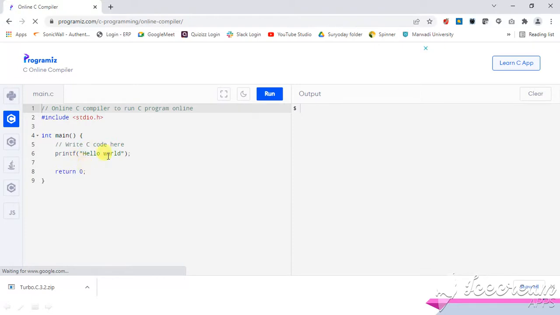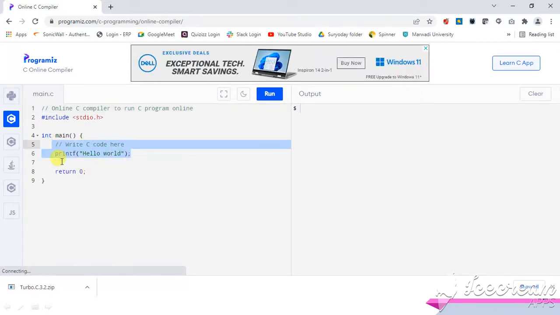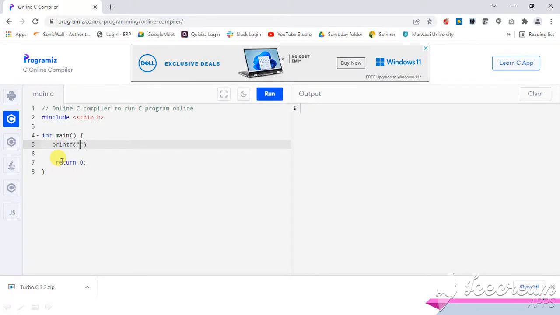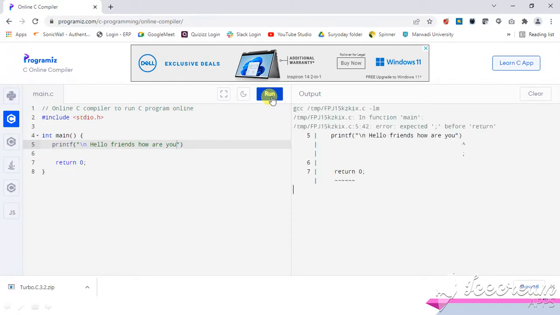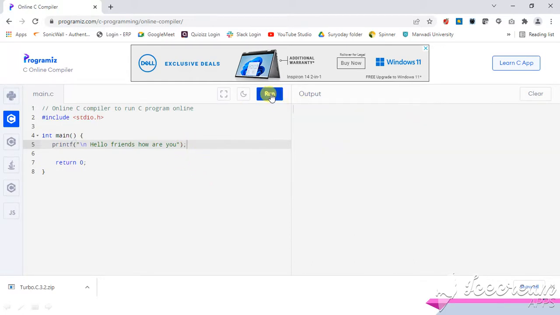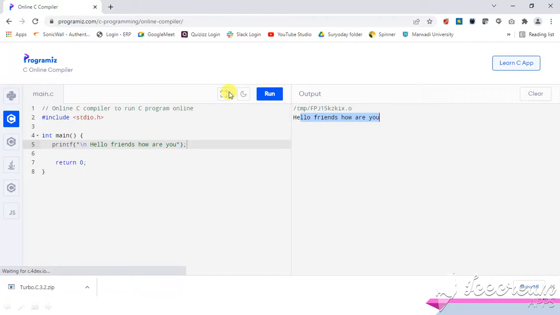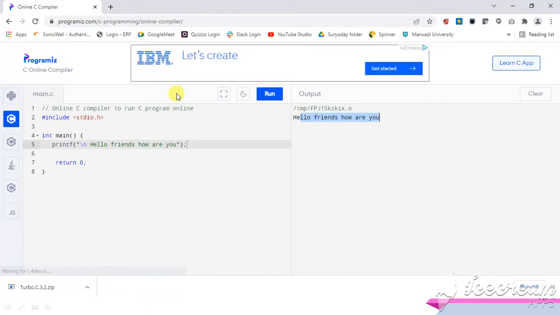This gives a structure. Now see, if I want to write any code over here like printf, and I want to just display a message, hello friends, how are you, and see, this is the run button over here. When you click run, it will execute your code. Now every C statement ends with a semicolon, otherwise it generates an error. When you click on run, it displays the message over here. The output is hello friends, how are you. So this is one way which you can use for an online compiler.